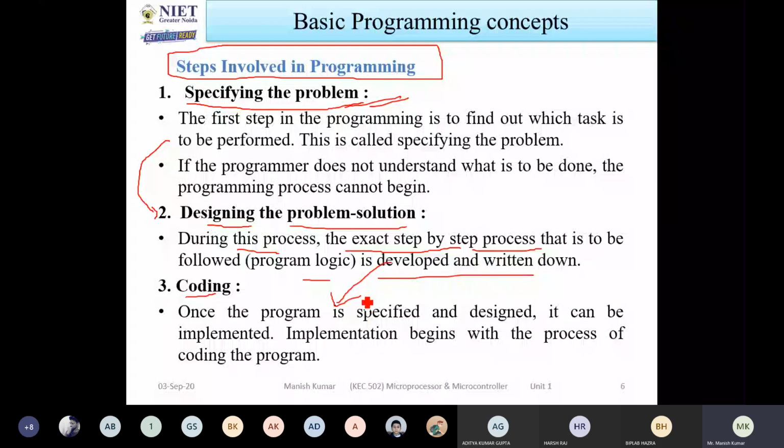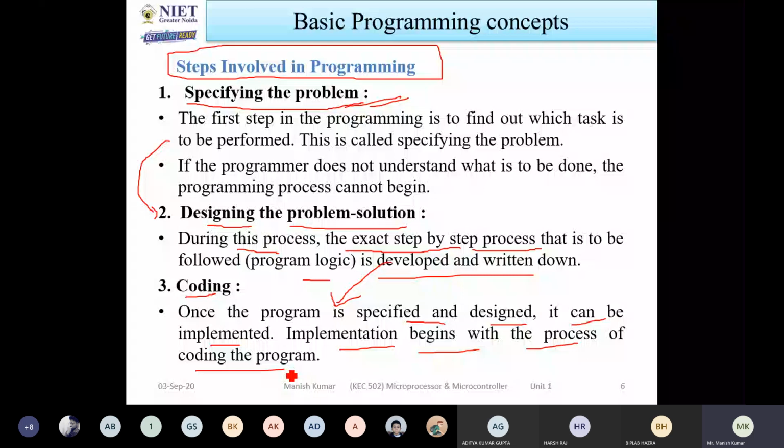Okay. So if the program is specified and designed, it can be implemented. Implementation begins with the process of coding the program. So in coding, whatever solutions are there, you have to write in terms of code so that the processor will understand.